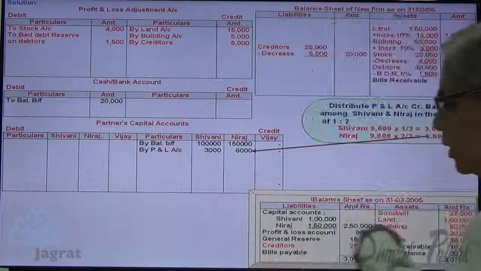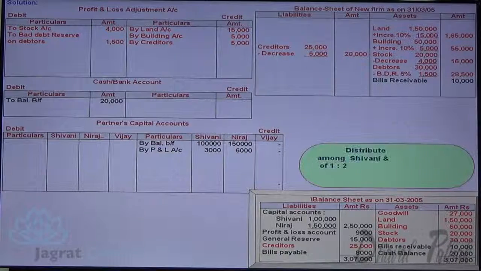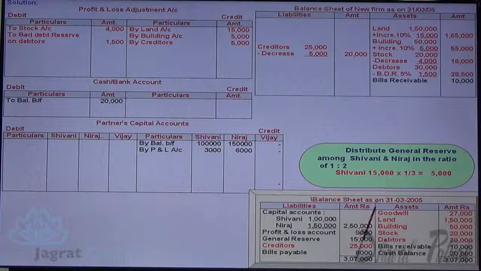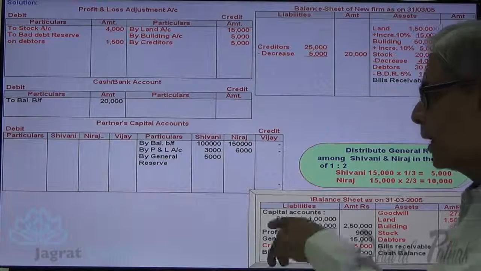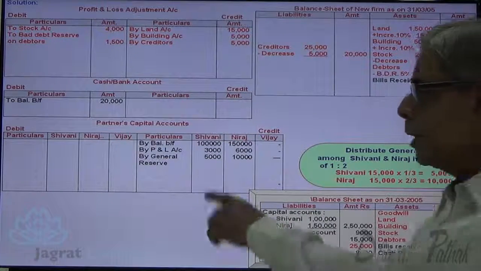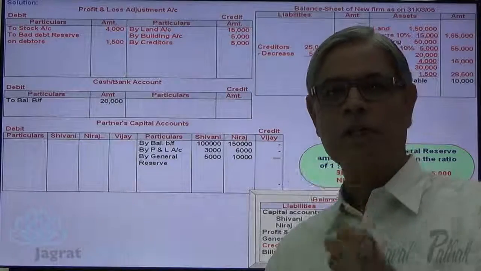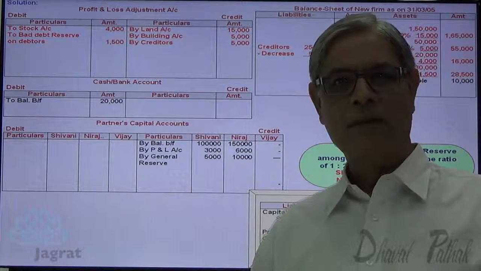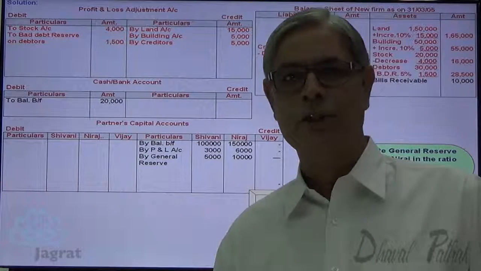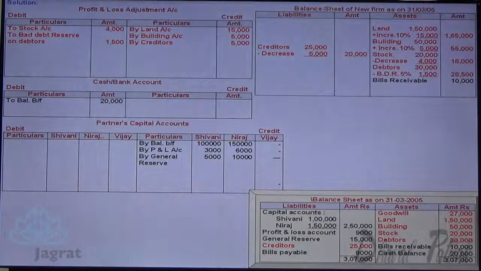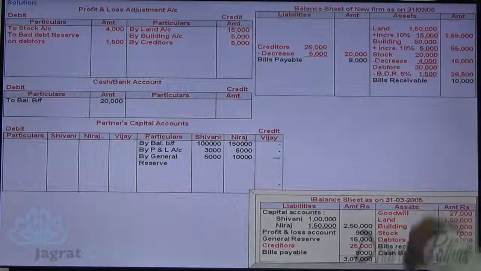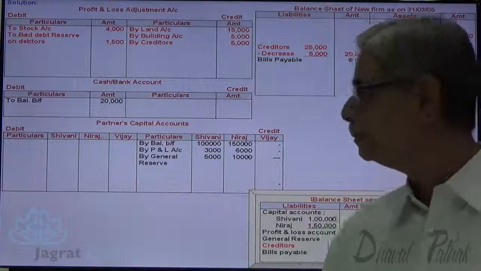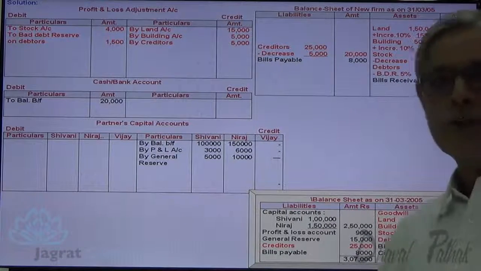Same way, I want to distribute general reserve 15,000 in the ratio of 1:2. Share of Shivani is 5,000 and share of Neeraj is 10,000. 5,000 and 10,000 is credited to their capital accounts. So general reserve is also undistributed profit that gets credited to old partners' capital accounts in the old profit sharing ratio. Bills payable reported in the new balance sheet at its original value. Copy of the balance sheet is over.